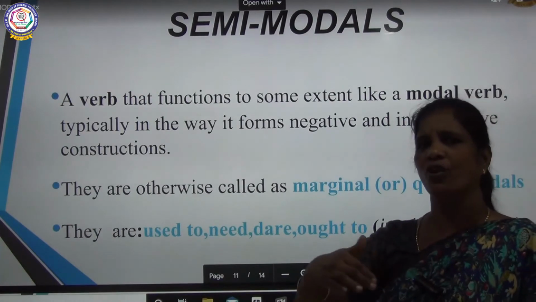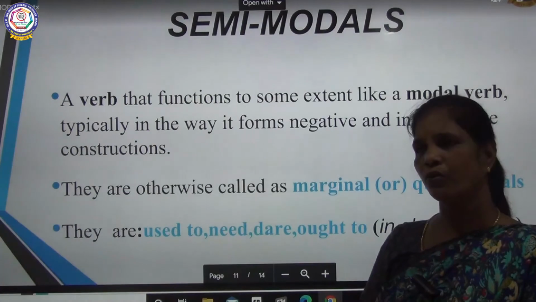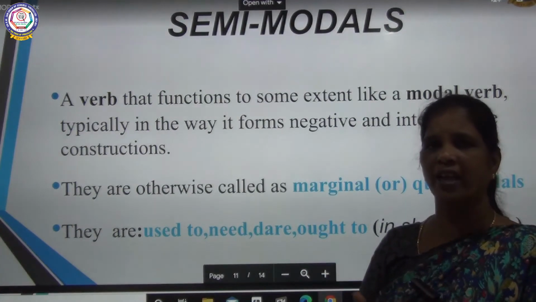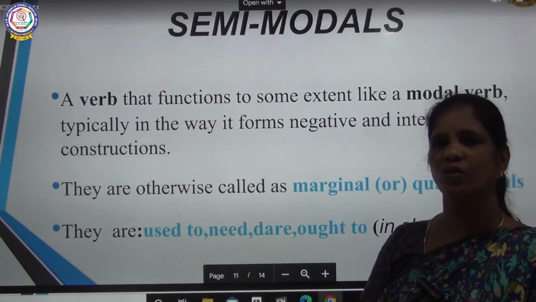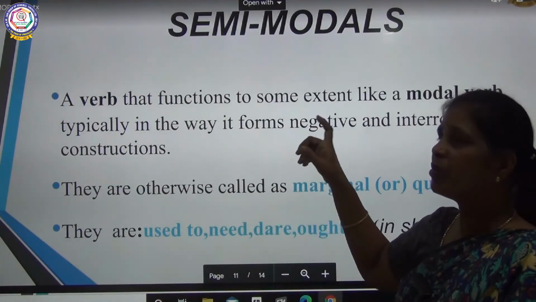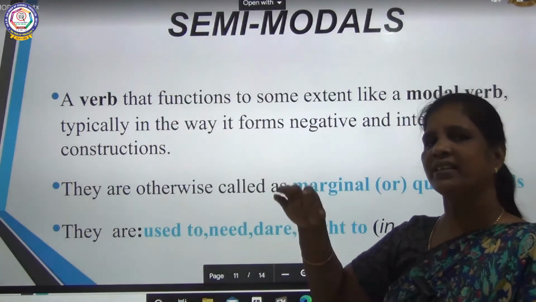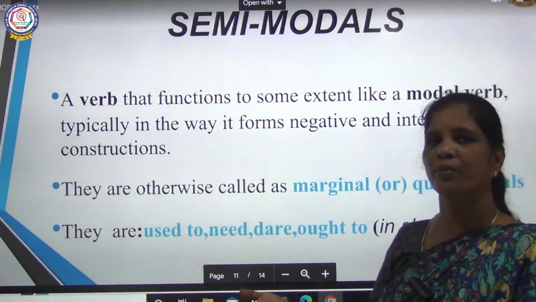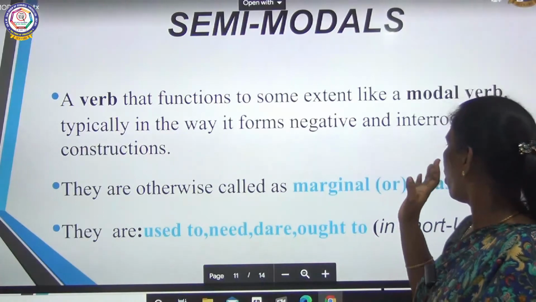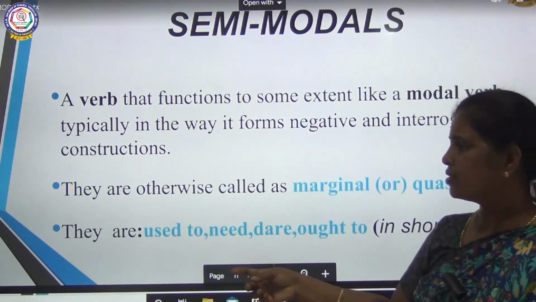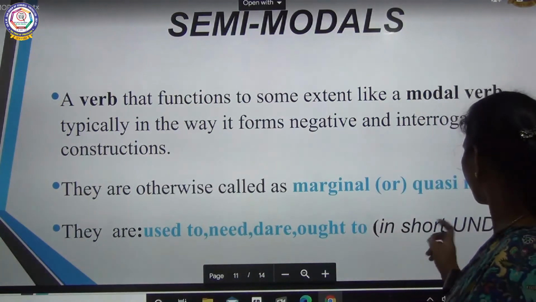So why is it semi? Sometimes it is a main verb, and sometimes it acts as an auxiliary verb. You would have learnt semi-solid in chemistry: that means it is not solid and not liquid, it is in between. The same way it is semimodal, because sometimes it acts as a main verb and sometimes as an auxiliary, helping verb. The other name for it is marginal or quasi modals. The four are used to, need, dare and ought to. In short you can call them undo.